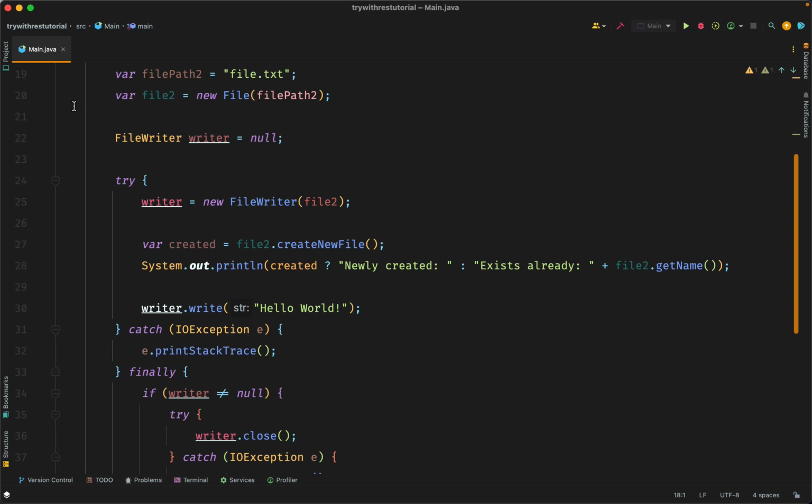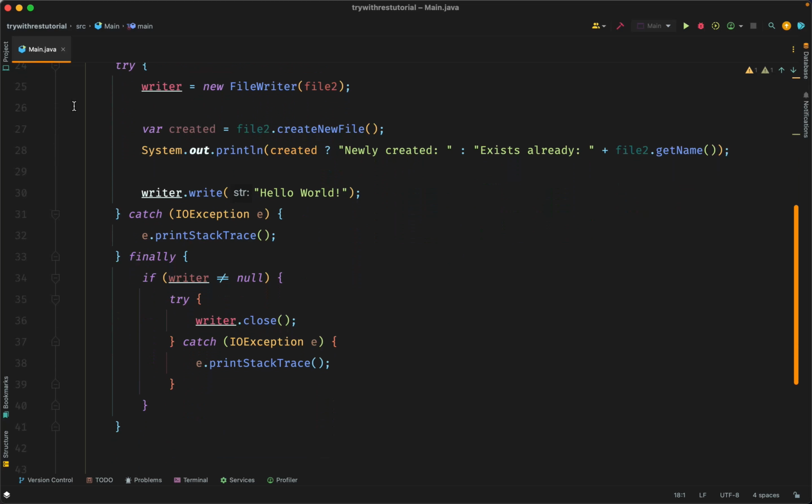The finally block is executed after the try block, regardless of whether an exception is thrown or not. The block is used to clean up resources that were used in the try block. So, in the finally block, we check if the writer is not null. If it is not null, we close it using writer.close. Now, this might throw an exception, so we handle the exception by printing the stack trace.